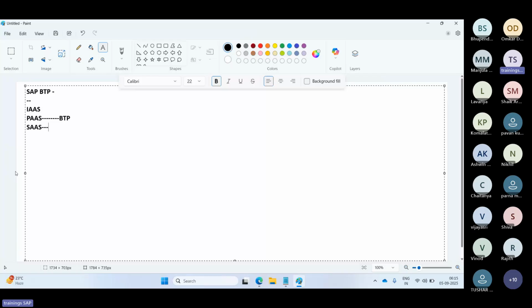So here, the BTP comes under the platform as a service based concept, right? Before that, how many services do we have in cloud computing? We have infrastructure as a service, platform as a service, and software as a service. These are the services we have here, right?